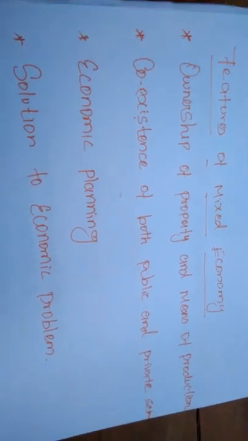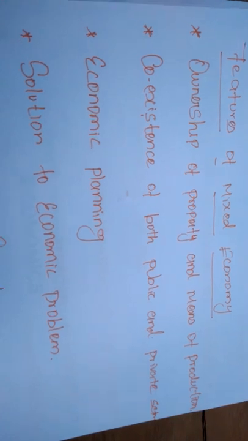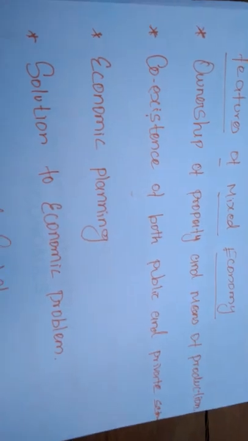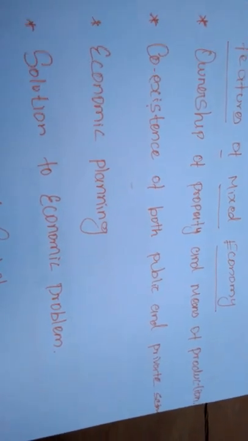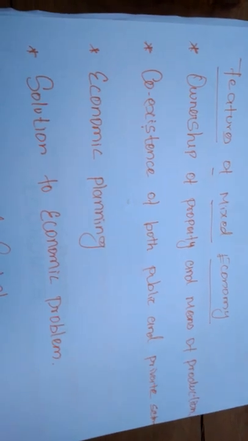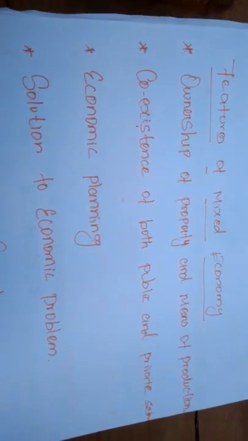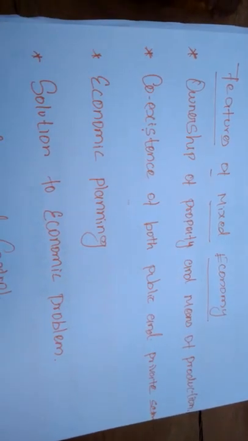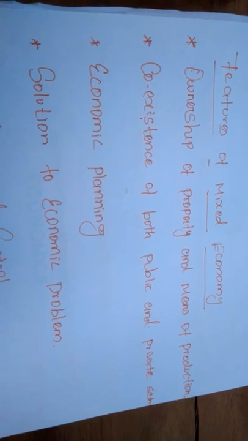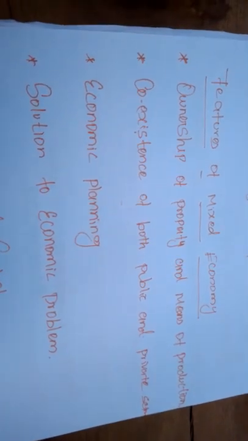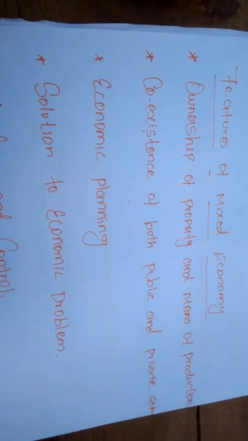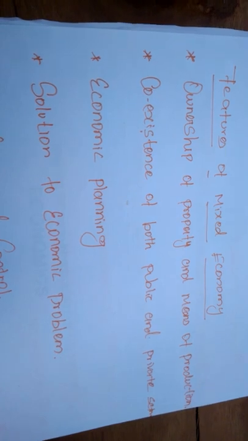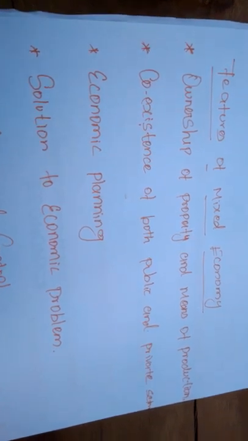The means of production means, as we studied in the basic problems, how to produce, what to produce, how much to produce and for whom to produce. Everything will be decided by both private and public. After very well planning, the government will give some of the rights for producing or deciding the economic activity. Otherwise the private sector will also give some of the well planned proposals to the government for economic activities.